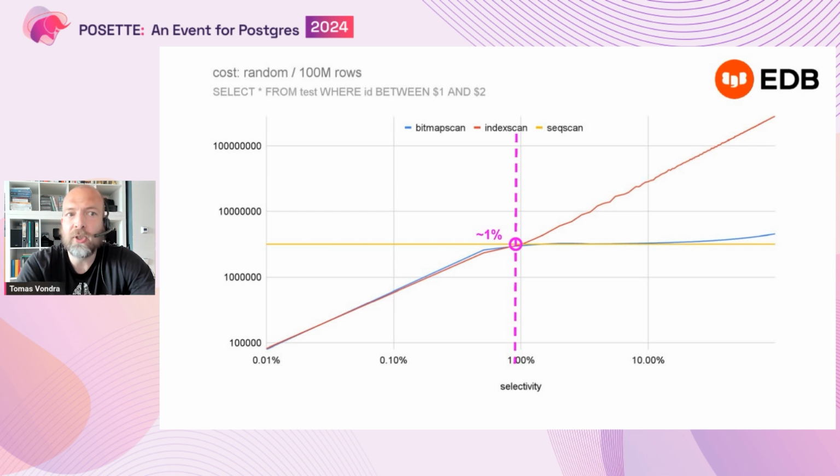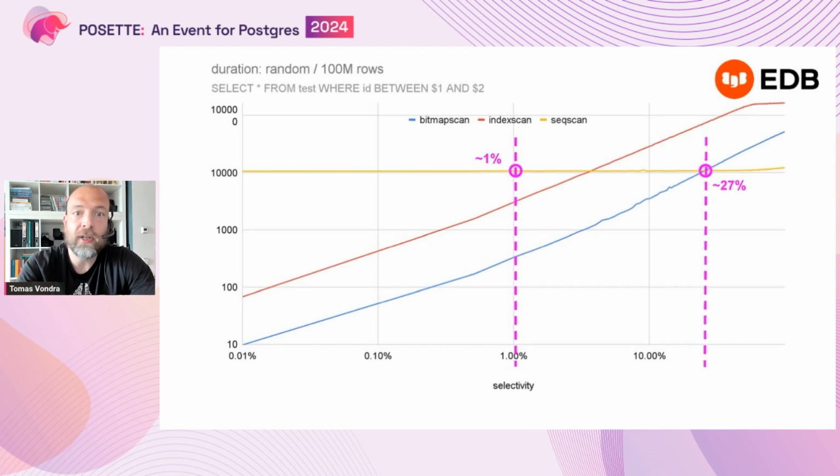From that point, it's easier to just read the whole table than using indexes. Well, or at least the database believes that, because if you do the same chart for the actual duration of the query, you will get a very different chart where the sequential scan only becomes the cheapest one, the actual fastest query execution, at about 27% selectivity, right?